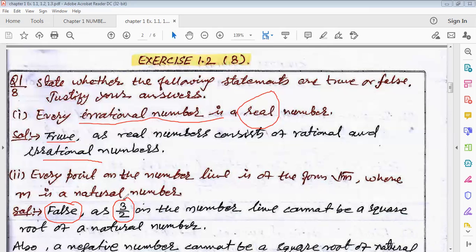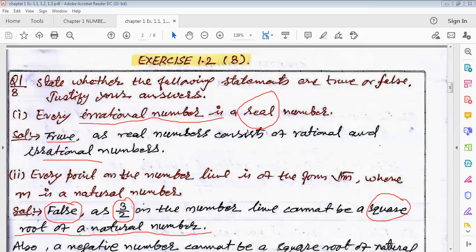That means the midpoint of 1 and 2 is 3/2, which can be written as 1.5. So 3/2 on the number line cannot be the square root of any natural number.